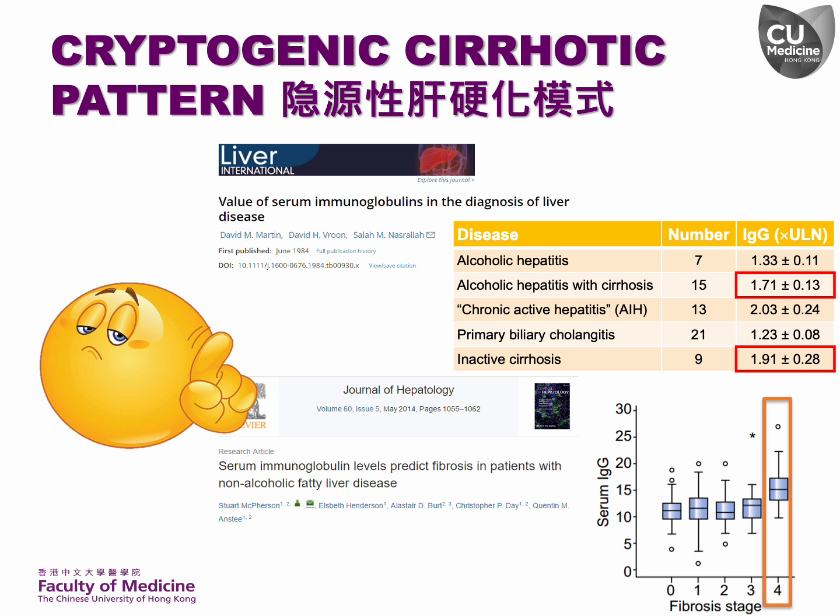For example, elevation of serum immunoglobulin G is often associated with autoimmune hepatitis and may lead to suspicion of this condition. However, elevated IgG levels can also be observed in cirrhosis resulting from other causes. Therefore, it is crucial to consider the broader clinical and histological context and not rely solely on this feature to make a definitive diagnosis.